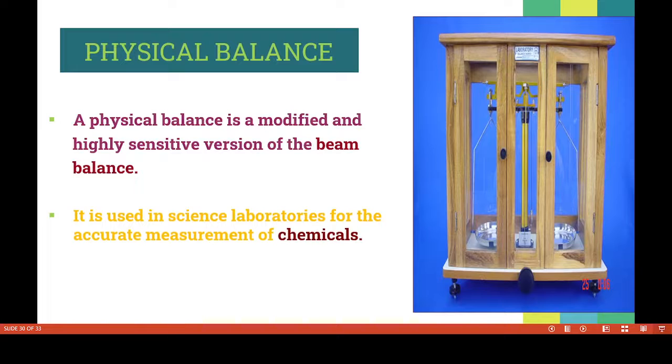Now we have to discuss the physical balance. A physical balance is a modified and highly sensitive version of the beam balance. It is used in science laboratories for the accurate measurement of chemicals.